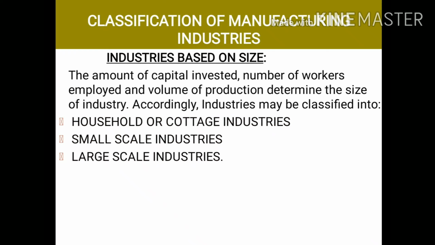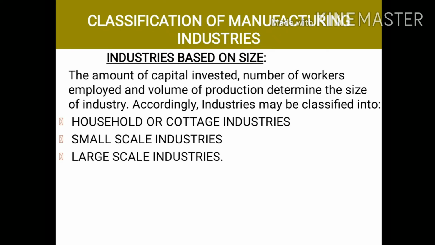Today's first topic is classification of manufacturing industries. First is industries based on size. The amount of capital invested, that is money invested, number of workers employed, and volume of production determines the size of industry. Accordingly, industries may be classified into household or cottage industries, small-scale industries, and large-scale industries.